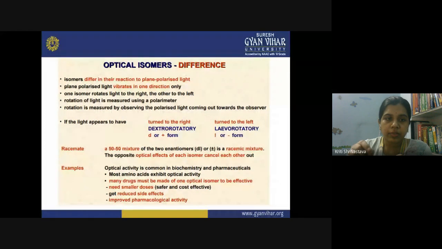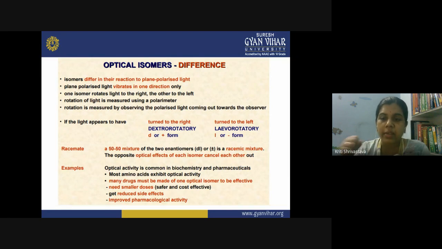So this rotation you can measure by observing the polarized light coming out towards the observer. This is a very particular experiment that we used to perform in physics. We have an instrument called polarimeter. In the polarimeter, you put your optically active substance inside the tube, and then you pass the plane polarized light through your sample, and then you adjust the observer's lens from where light is coming, and then you measure the angle by which that rotation is taking place.